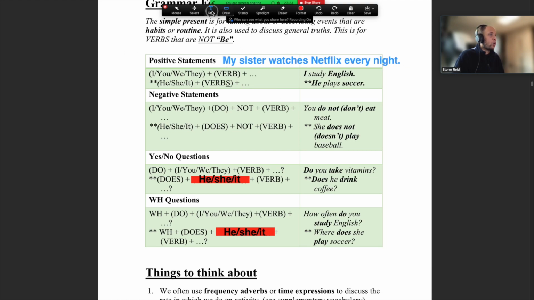Now, what about negative? Again, guys, I'm going to give you a quick 5 seconds. Write down what it is if it's negative. Same sentence, right? My sister watches Netflix every night. But change it to negative. Should be my sister doesn't watch Netflix, right? Not doesn't watches. Like I said, we don't need to put S or ES. My sister doesn't watch Netflix every night.